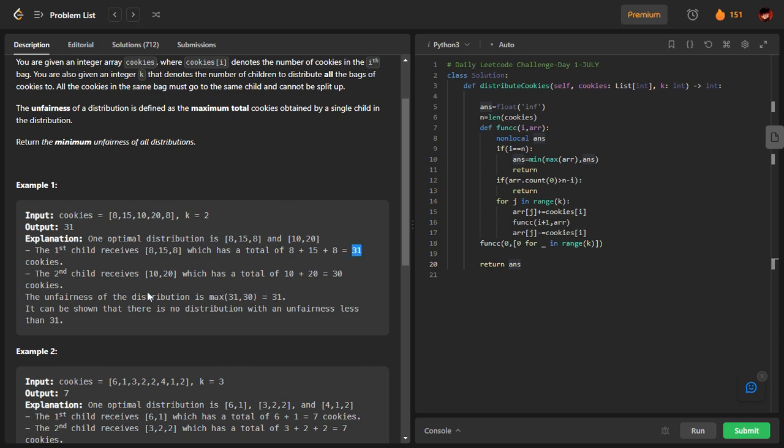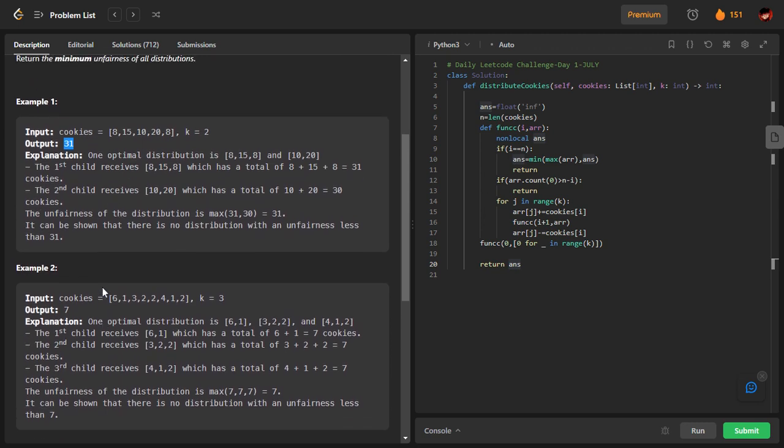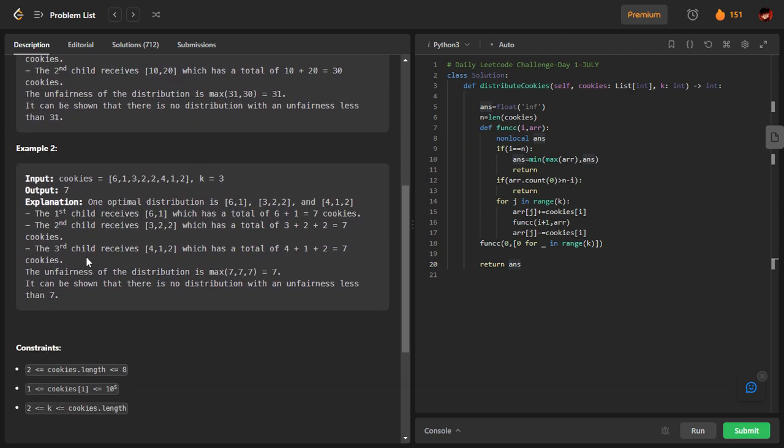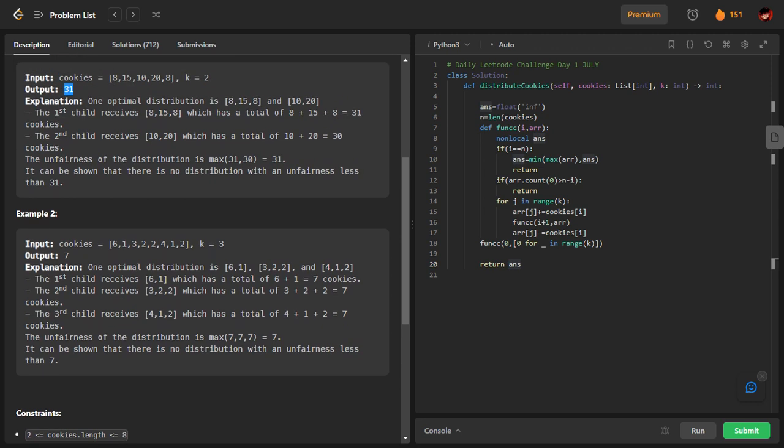So the unfairness of this particular distribution becomes 31, and they are telling us that it can be shown that there is no distribution with an unfairness less than 31. So the minimum possible answer in this case is going to be 31. That's what they are claiming. We are not going to verify why, but they are just claiming it. We have seen this as an example. So the idea here is, you can take any approach such that you get all the distributions. You have to calculate the maximum number of cookies obtained by a child in all the distributions, and then take the minimum of that. That is what the question is. There are some more examples given, but once you understand the logic, there's no need to go through the other examples. The first example is enough to understand.